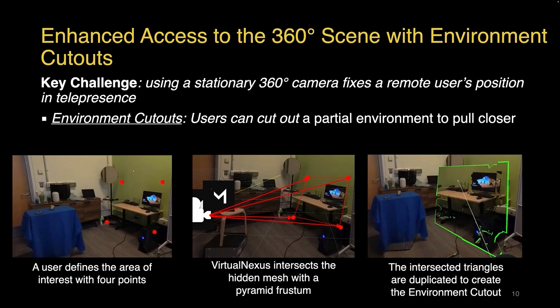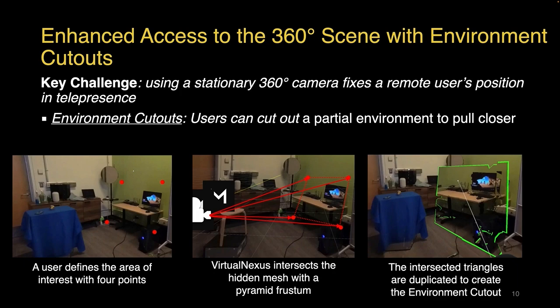Without relying on a locomotive robotic proxy, 360-degree telepresence fixes a remote user's position in telepresence. So this is the second challenge our system sets out to solve, with environment cutouts. Instead of having users walking in the space, we allow users to point an area of interest close to them.